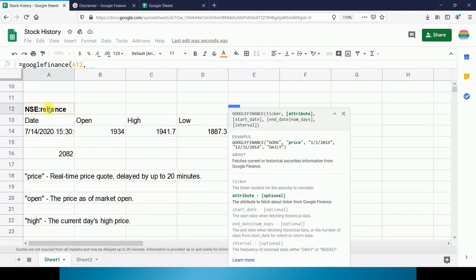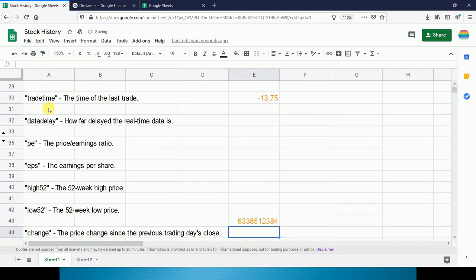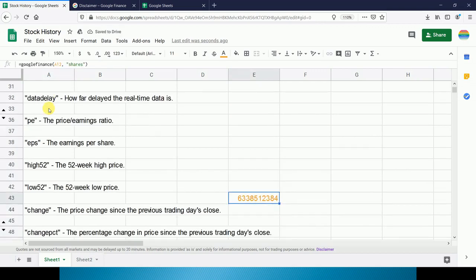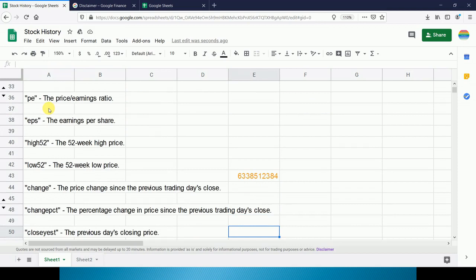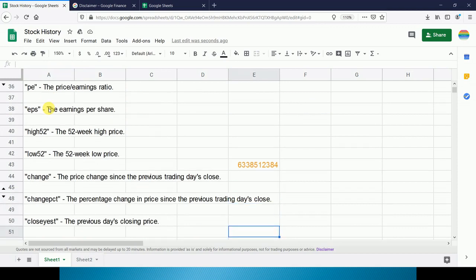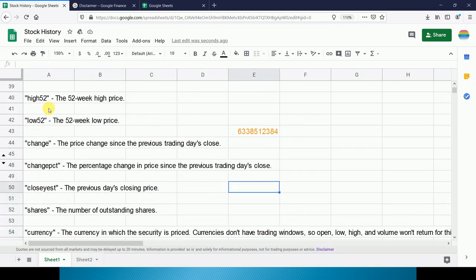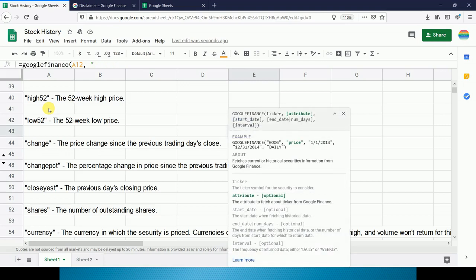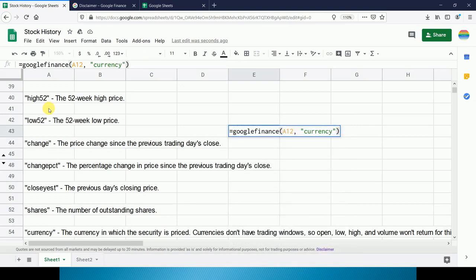Now we have to type attribute, so we will type shares. So this is the number of shares outstanding as on that date. Now next is our currency. So in place of attribute, we will type currency. So this will give you the currency in which this share is listed.